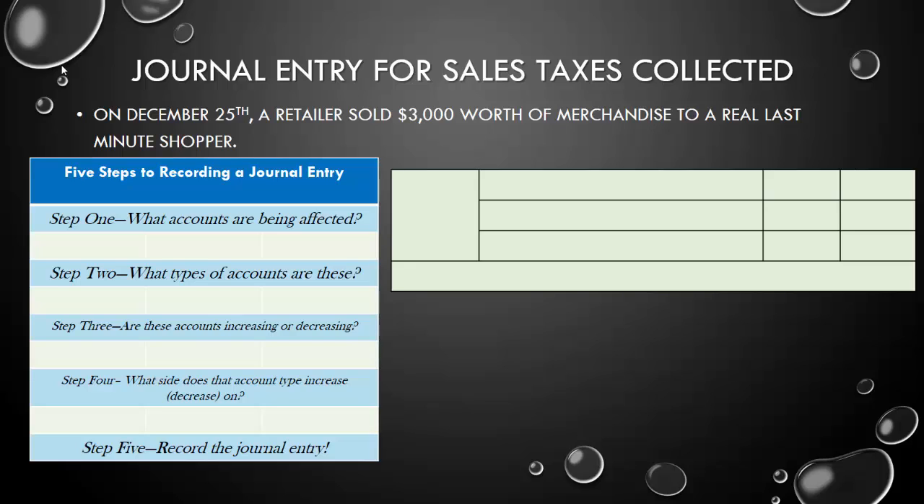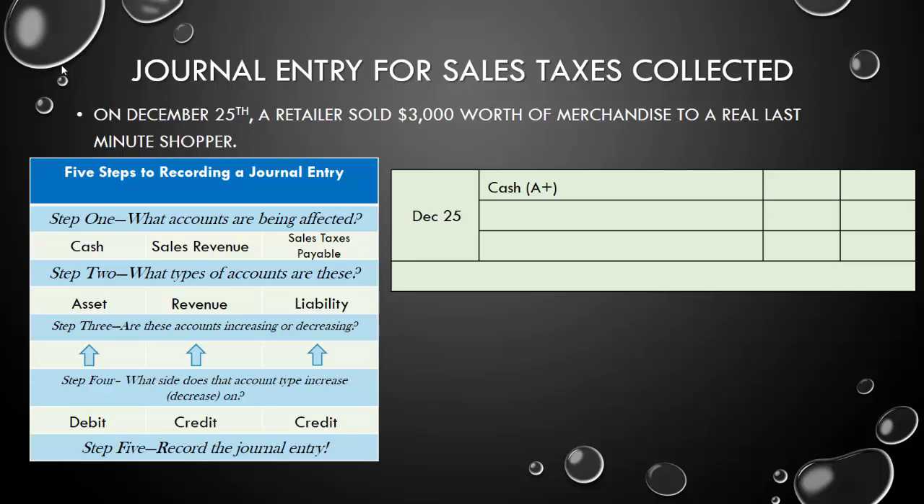Another journal entry that's almost exactly the same. On December 25th, a retailer is going to sell $3,000 worth of merchandise to a real last-minute Christmas shopper. Well, this is just like the entry we had before, which means everything within the 5 steps to record a journal entry is going to be exactly the same. Cash, sales revenue, and sales tax payable are being affected. They're still the same type of accounts. They are all going up, which means that cash is going to be our debit, and we're going to have a credit to both sales revenue and sales taxes payable.